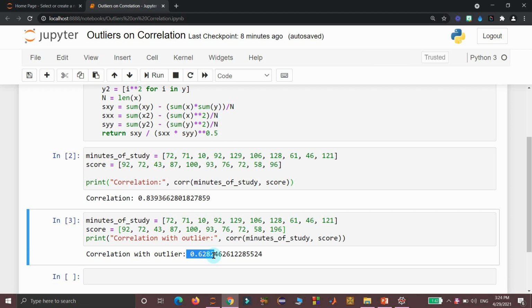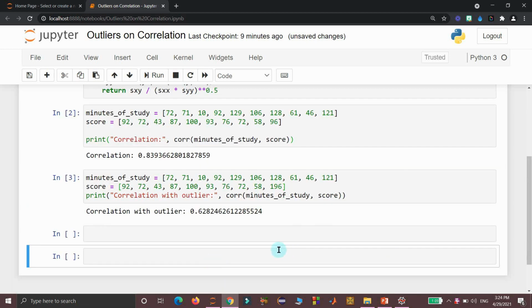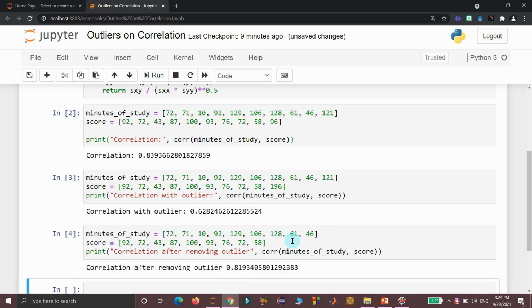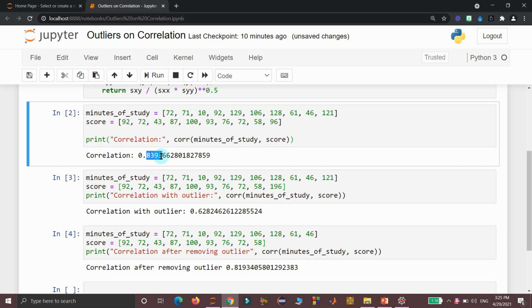Now I will remove the outlier from the data sets and we will see what the correlation coefficient is. See here in the data sets, the outlier is removed. Then I compute the correlation coefficient of the variables. So now we got 0.819, which is almost equal to the correlation coefficient of the original data sets. That means if you remove the outliers from the data sets, the correlation coefficient is restored. So we will consider another example to justify our conclusion.